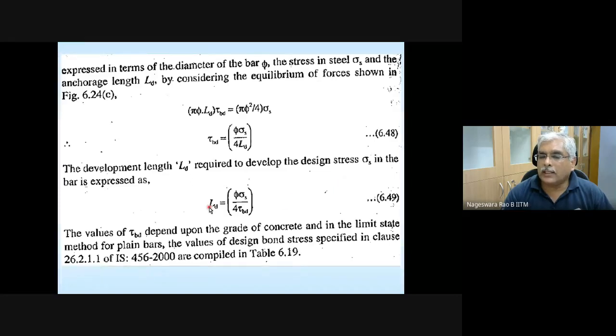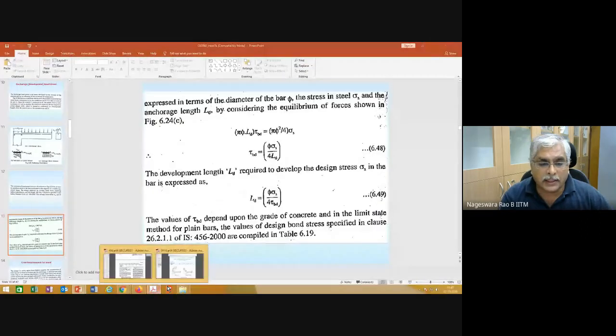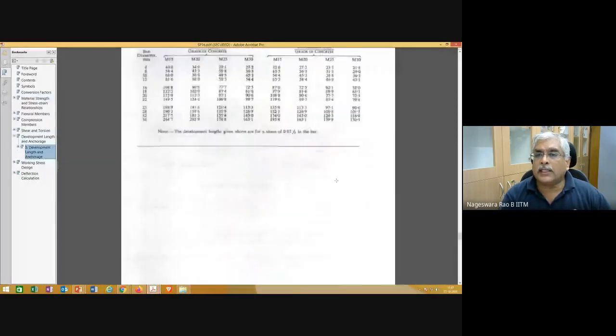So LD, the development length, is going to depend on the diameter of the bar, the grade of steel and the grade of concrete. This is what is given in SP16.